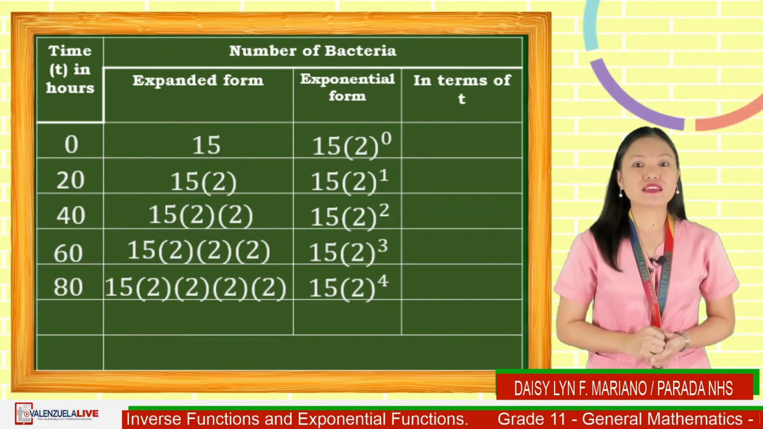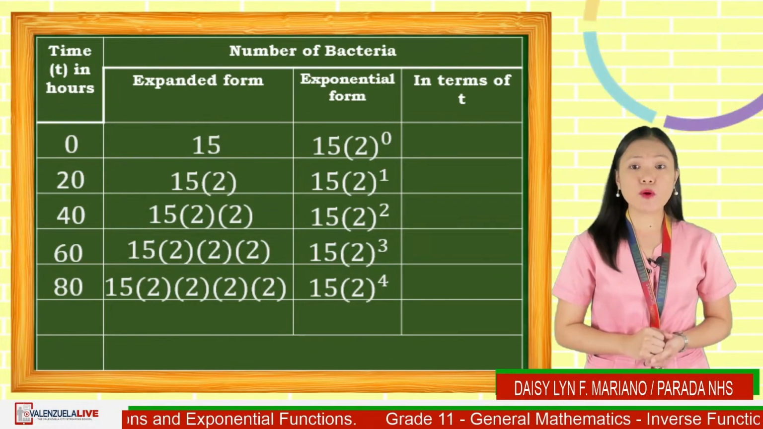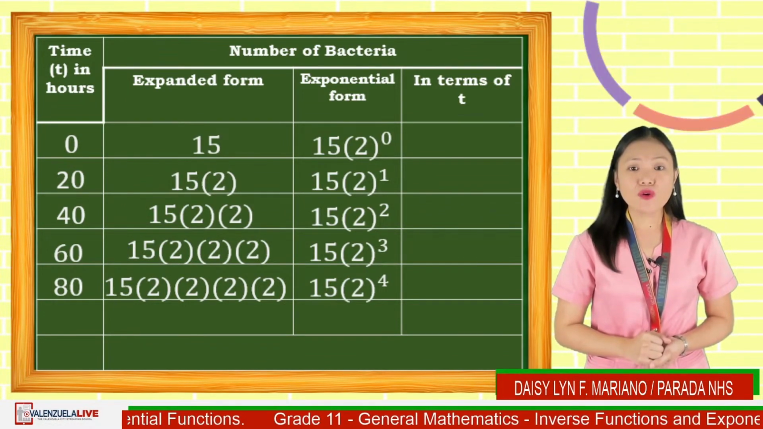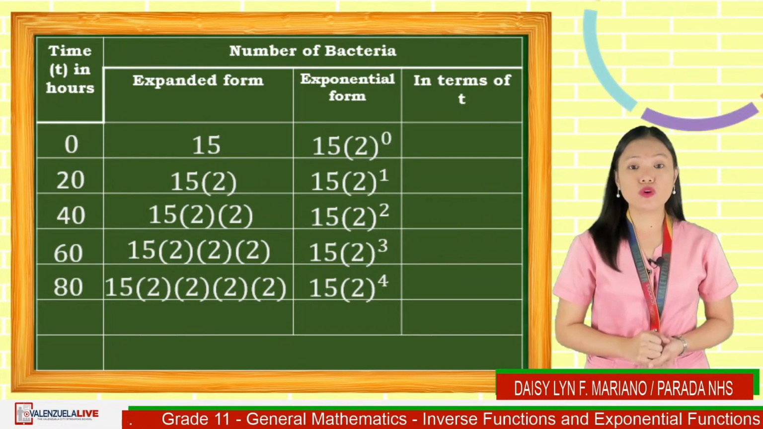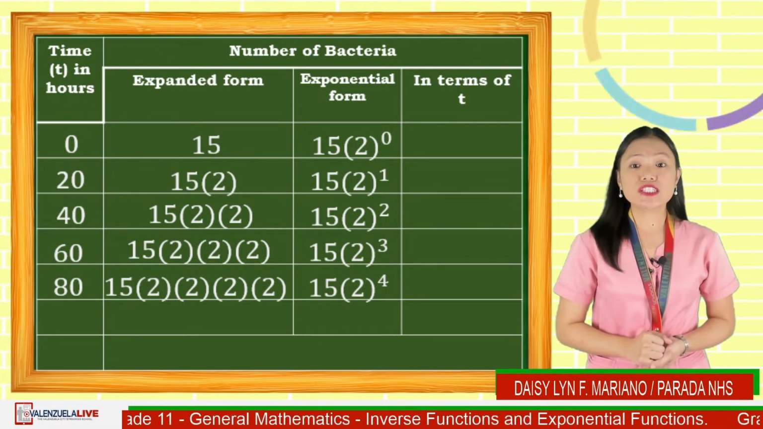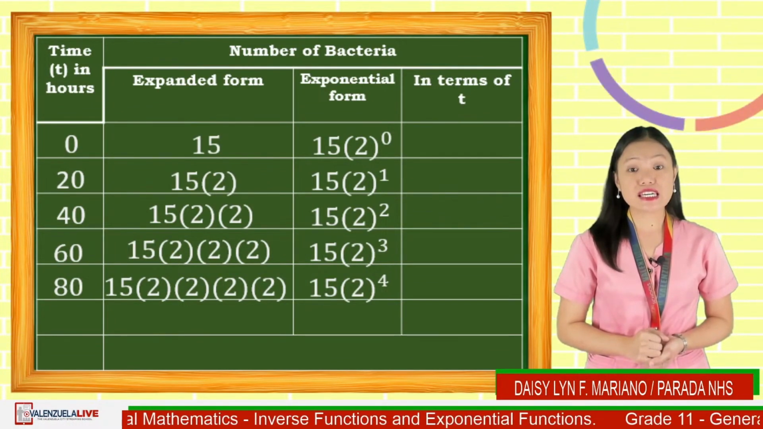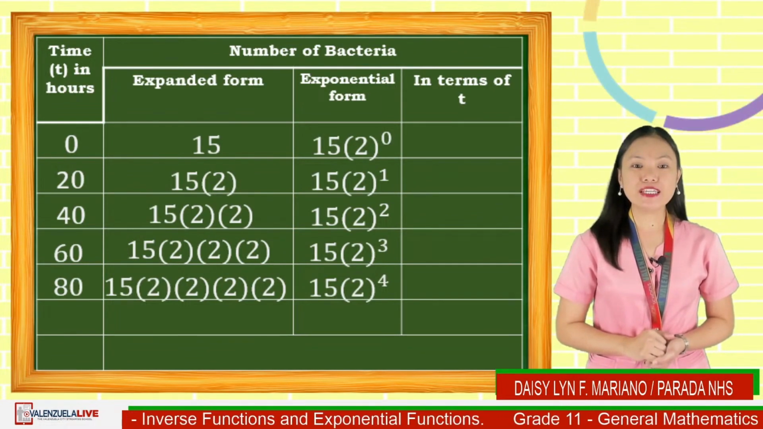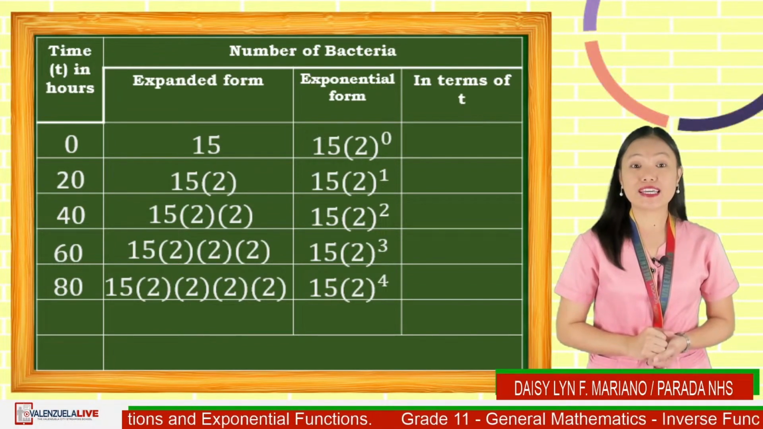Now, let us fill in the number of bacteria in terms of t by observing the exponents in the third column. How could we get the exponents 0, 1, 2, 3, and 4, considering our time as 0, 20, 40, 60, and 80? Great! By simply dividing the number of hours in the first column by 20.